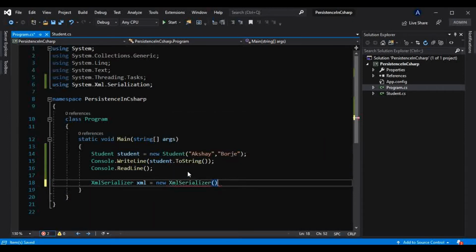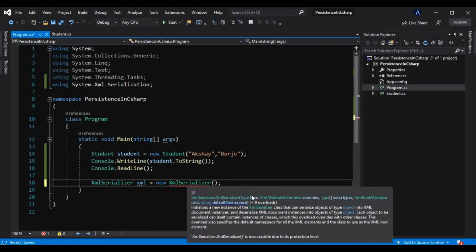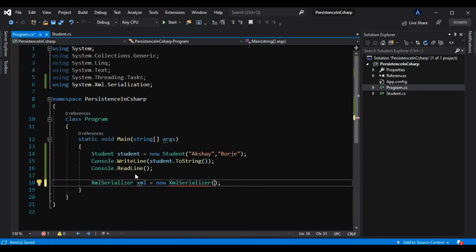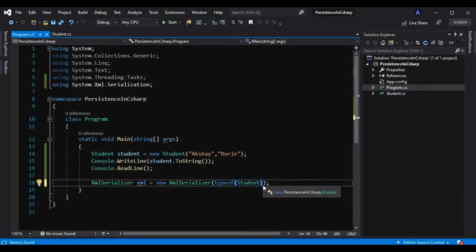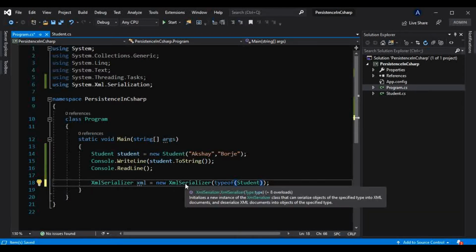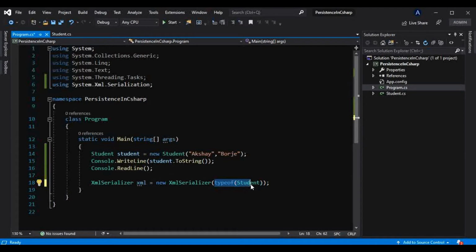And what we have to pass in the constructor of that XmlSerializer, if I hover my mouse over here, I can see that we have to pass a type. So I can pass typeof(Student) here, because I want to persist the data of the student object. That is why I have to pass that type here. And that is not a very difficult task, because if we don't know what to pass to which method, IntelliSense is provided by the compiler, and it clearly shows that we have to pass the type here.